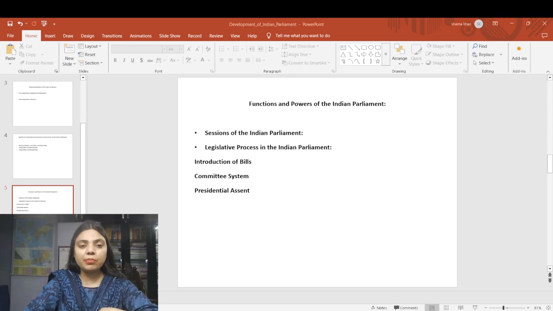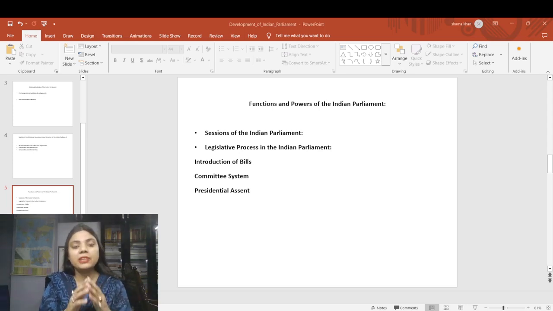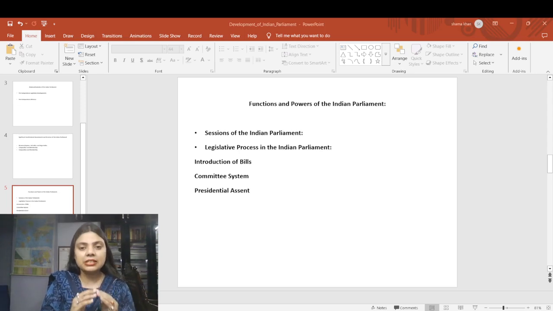This legislative procedure in parliament lies at the heart of the functioning of the parliament as the supreme legislative body of India. A bill is a proposal for a new law or a change to an existing law. It becomes an act or a law when it is passed by both the Houses of Parliament and receives the President's assent. This legislative process is the same for both houses, the Lok Sabha as well as the Rajya Sabha, and every bill must pass through several stages in each house.